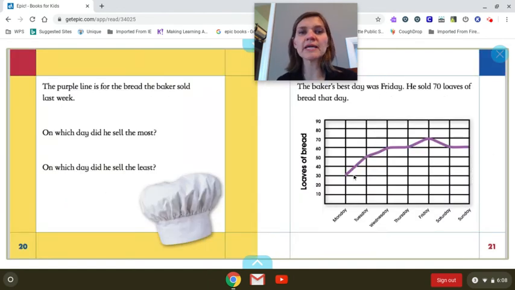The purple line is for the bread the baker sold last week. On which day did he sell the most? Well, let's look. The most is the tallest up top. On Friday. Friday, he sold 70. On which day did he sell the least?